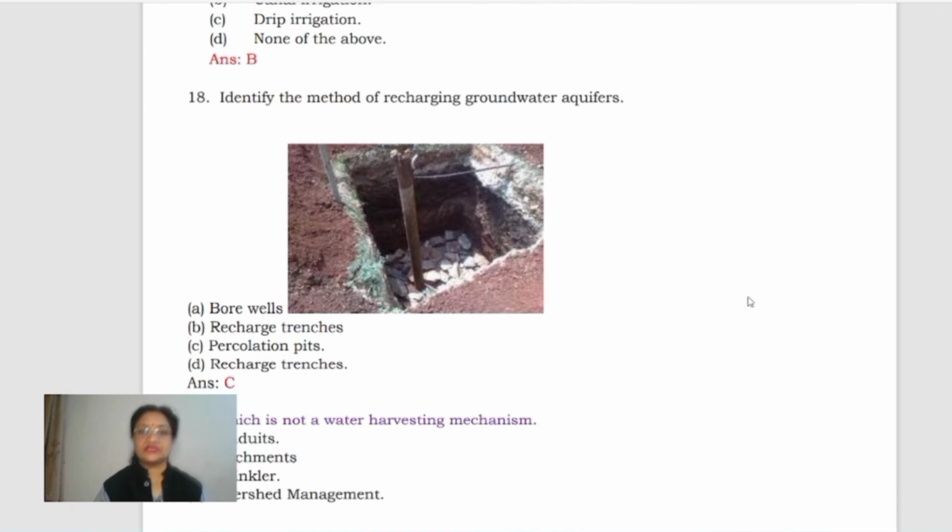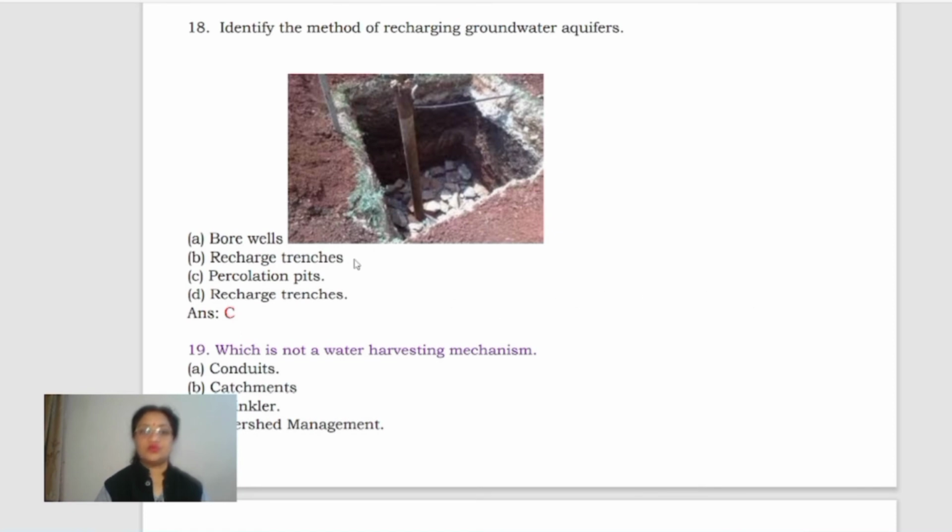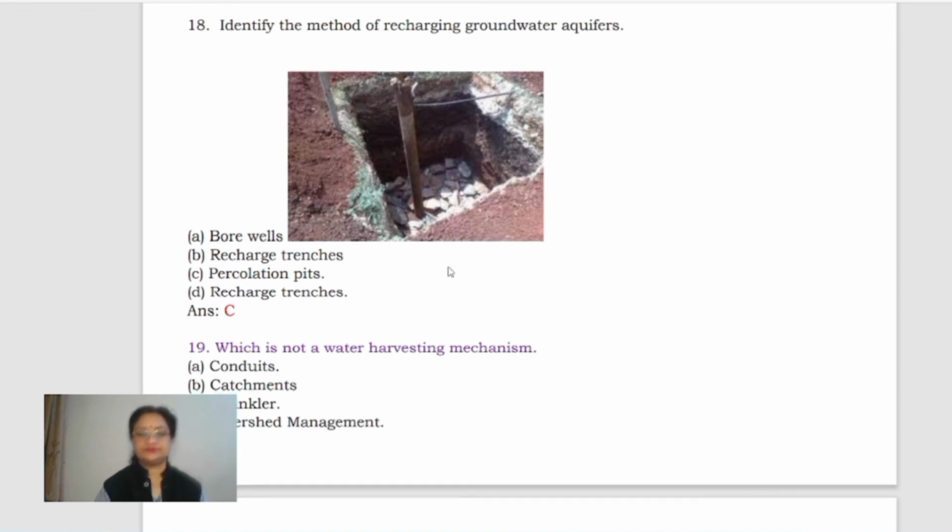Right, now come to next. Identify the method of recharging groundwater aquifers. This is actually the percolation pit. Right, borewell, recharge trench, percolation pit, recharge trenches. It is actually percolation pit.